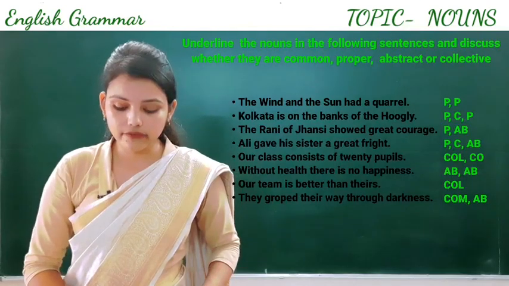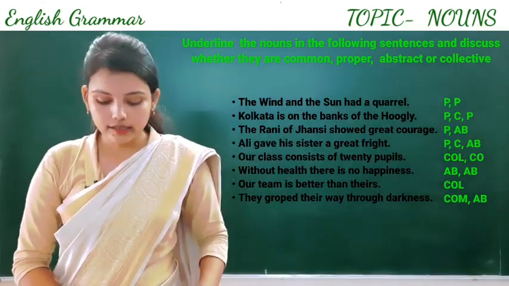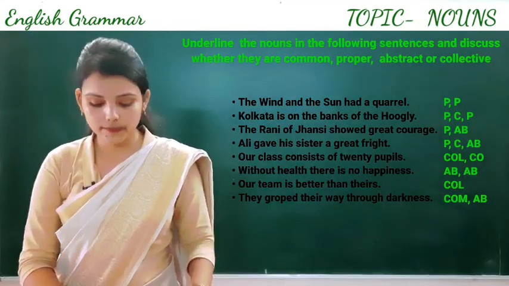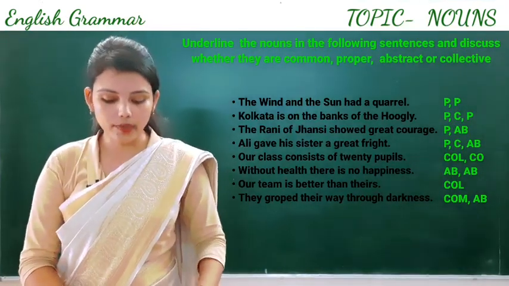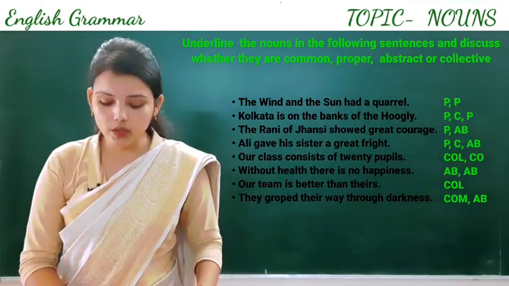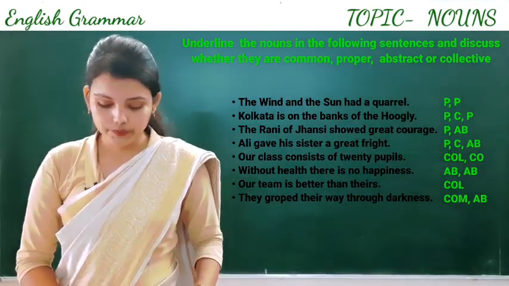Next is: Ali gave his sister a great fright. Underline the nouns Ali, sister, fright. Ali is the name of a person, so a proper noun. Sister, no specific name, a common noun. And fright is an abstract noun.